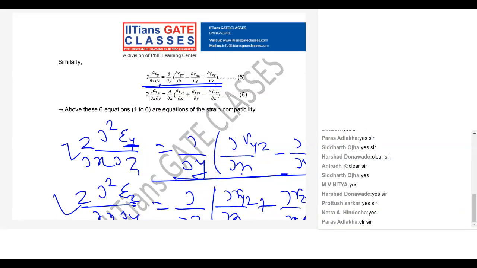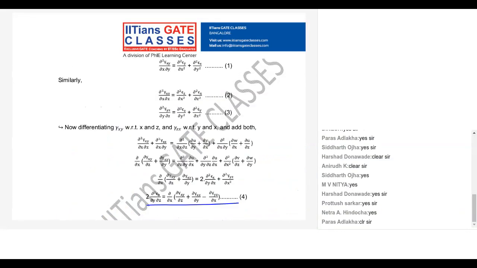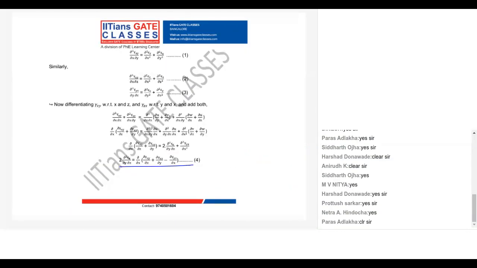These are normal strain to shear strain, and earlier these are shear strain to normal strain.